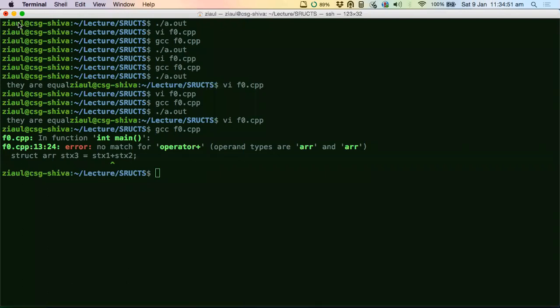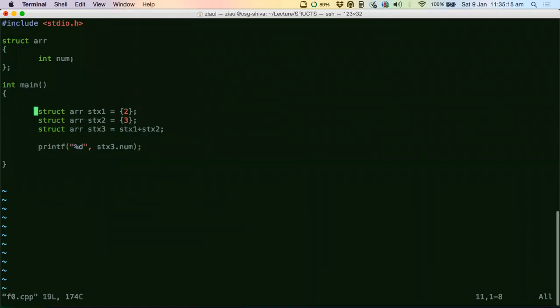Sir, I guess we can add them element by element. Yes, you have to do that. That's the only way. So basically we can only assign one structure to another, but we cannot do any operations other than that, like addition. To do any other operation, you have to treat the structure member variables as normal variables. There is no other way to do these operations.